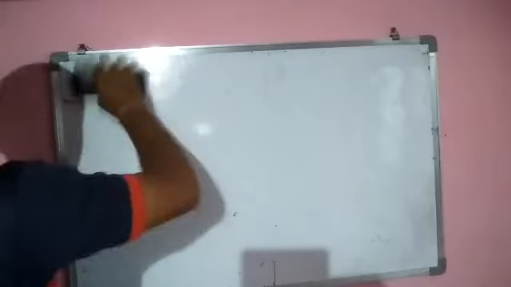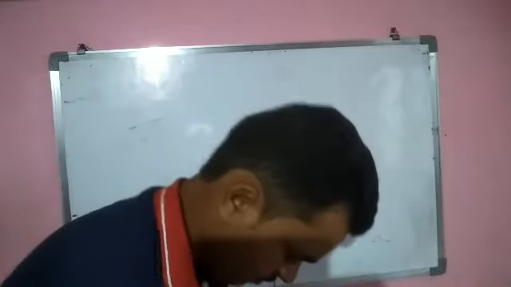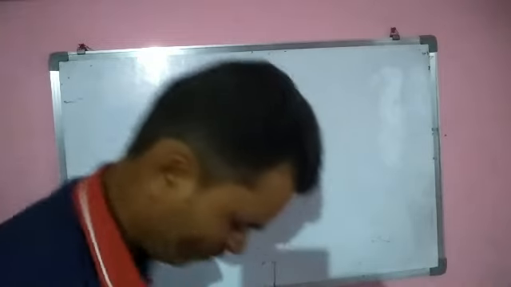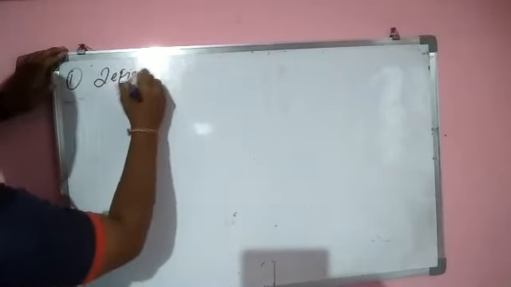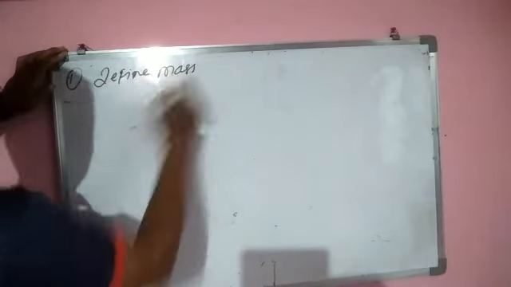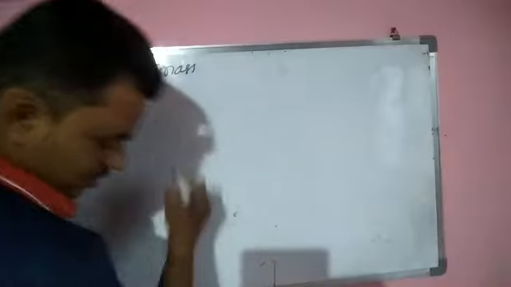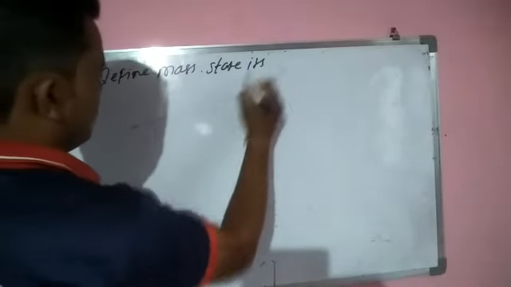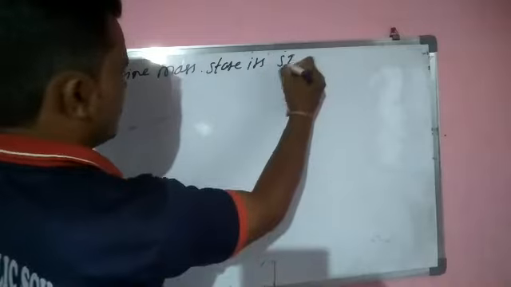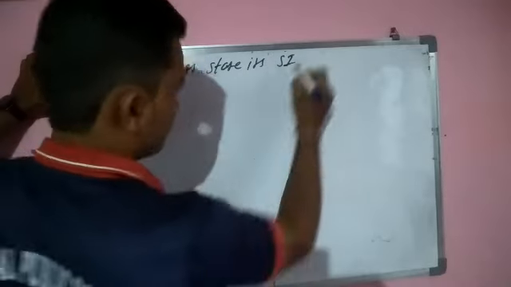Define mass. State its SI units and CGS units.